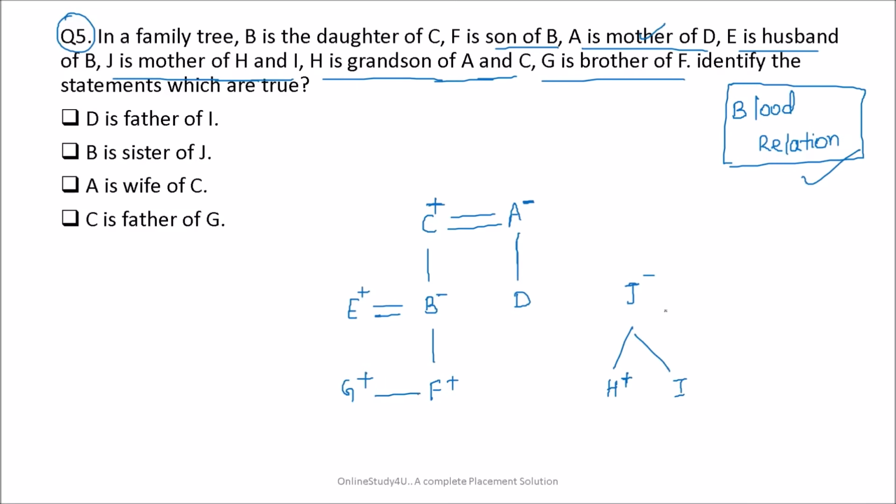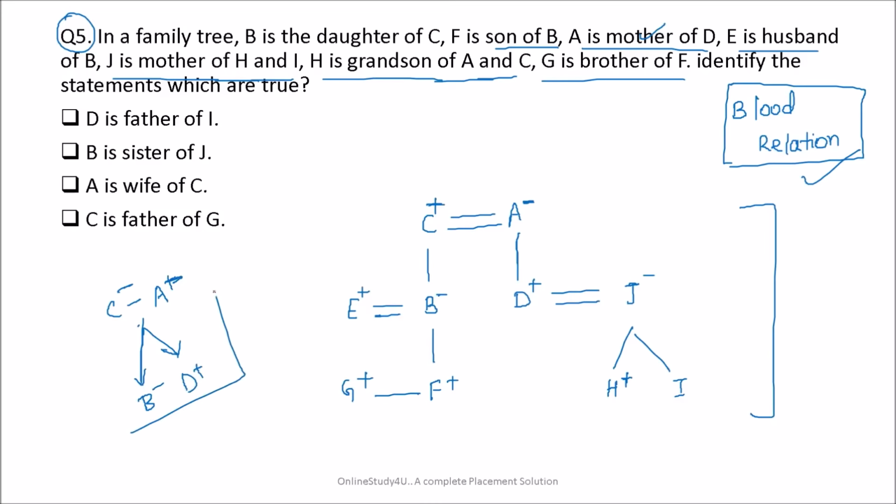Okay. Identify the statements which are true. Now friends, definitely this J will be married to D. There are no other options, right? Are you finding any other option, friends? No, there are no other options. So J will be definitely married to D. That means I can say C and A have one daughter and one son. The daughter is B and the son is D. Okay, this is clear.